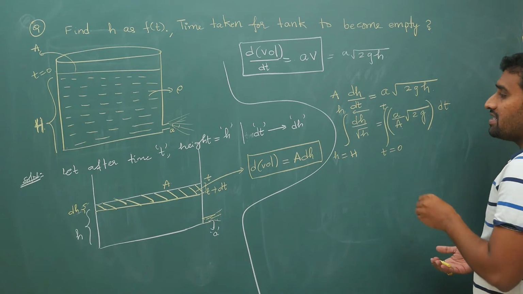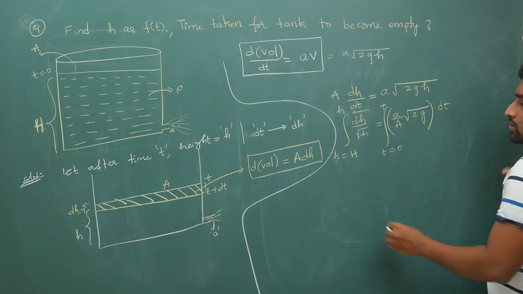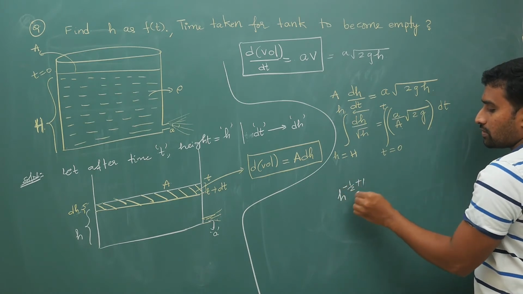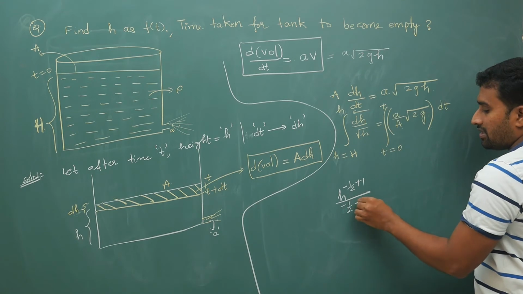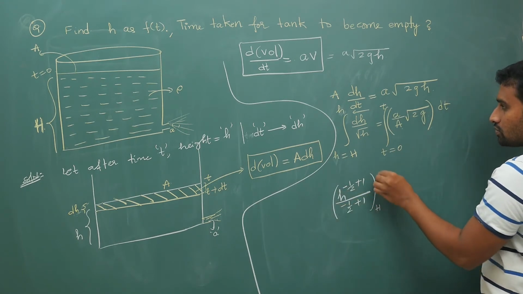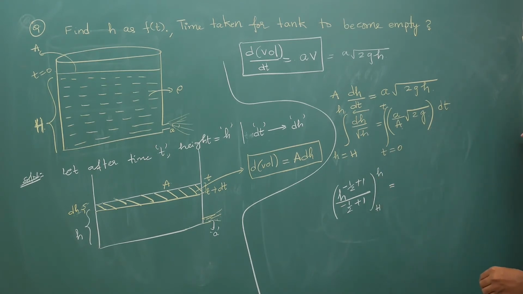Now the integral of dh by root h means this is h power minus 1 by 2. So the integral of h power minus 1 by 2 is h power minus 1 by 2 plus 1 by minus 1 by 2 plus 1, from capital H to small h. Let us check whether everything is correct or not.